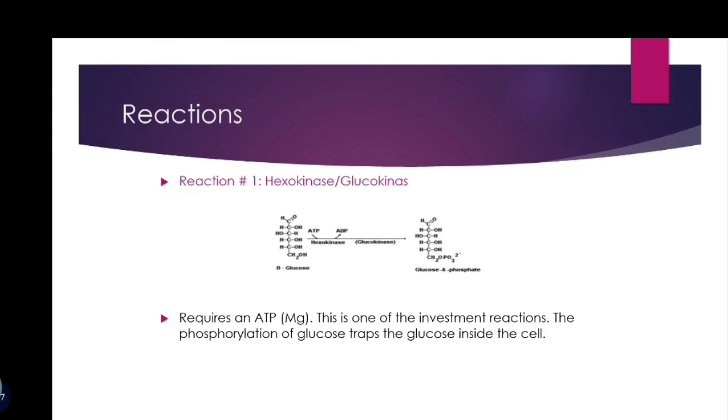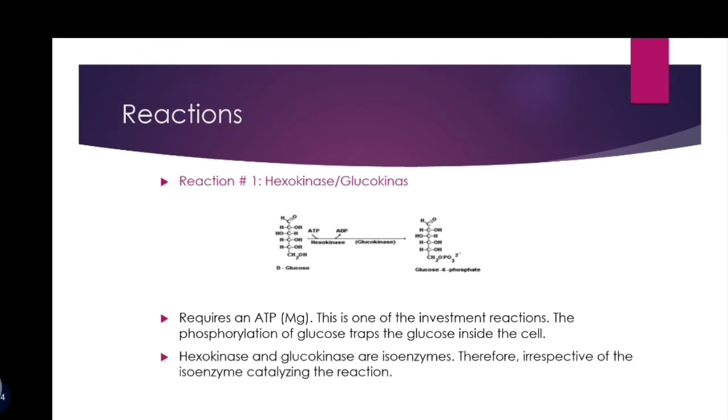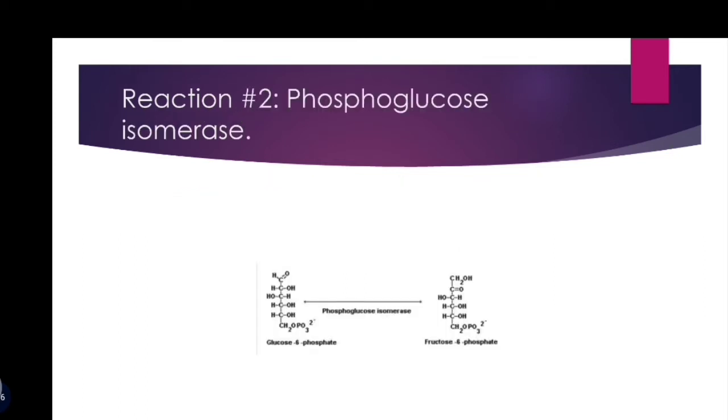This is one of the investment reactions. The phosphorylation of glucose takes place inside the cell. Hexokinase and glucokinase are isozymes.